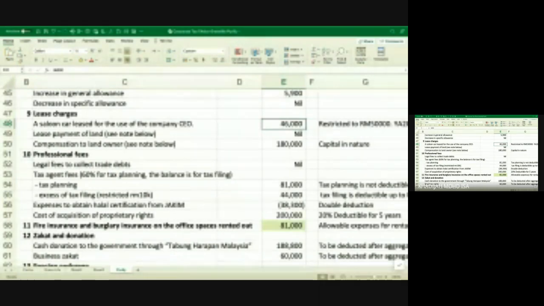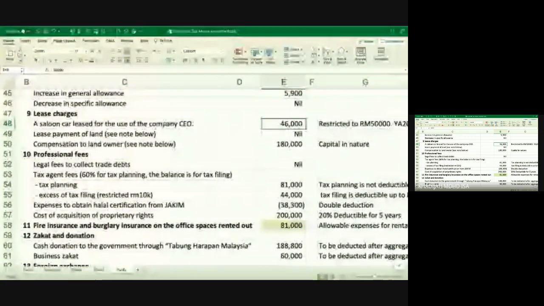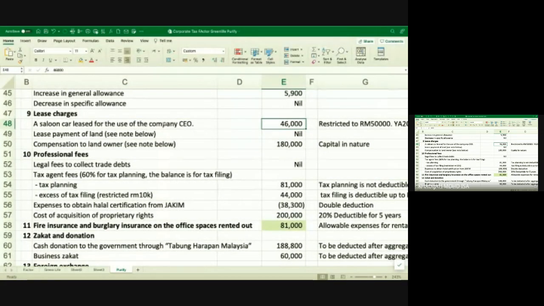Better get it because normally there will be questions on this lease rental. Anyone? Okay. So far so good?